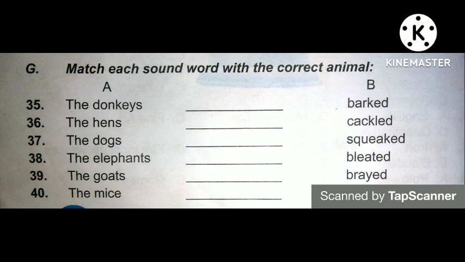The second one is the hens. Did I hear somebody saying co? Yes, actually, the hens, they cackle. So, past tense, we say the hens cackled. Cackled is the past tense of cackle. And lastly, we are going to look at the sound of the dogs. I'm so excited to talk about the dogs because dogs are my favorite pets. And obviously, the sound of the dog is bark. The dogs bark. So, the option there is the first one, which has barked as its past tense.